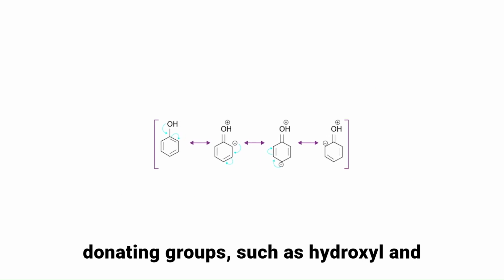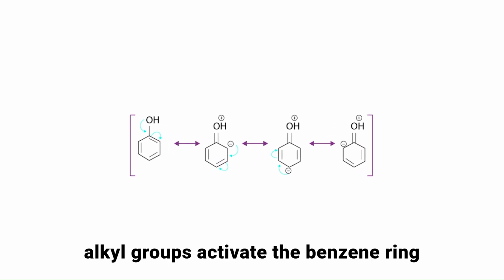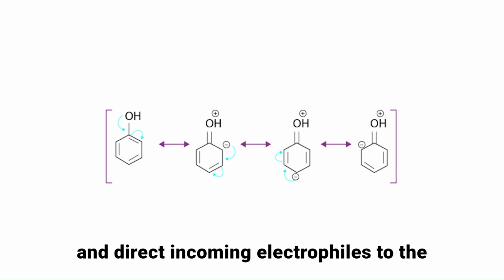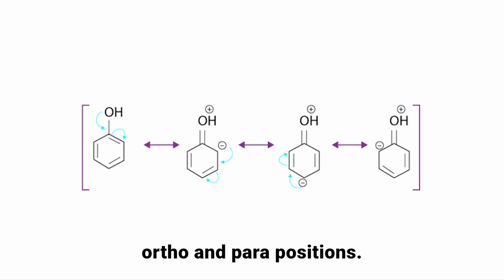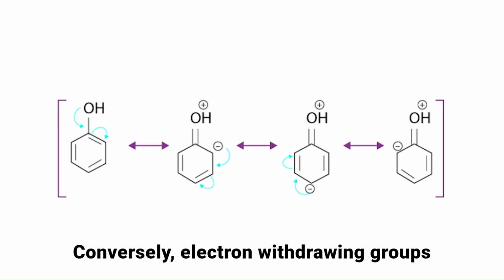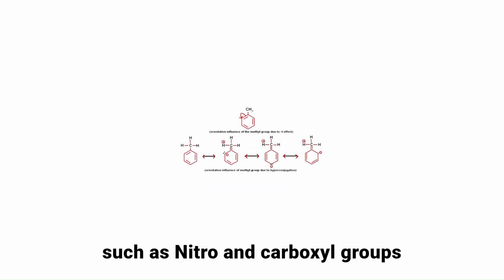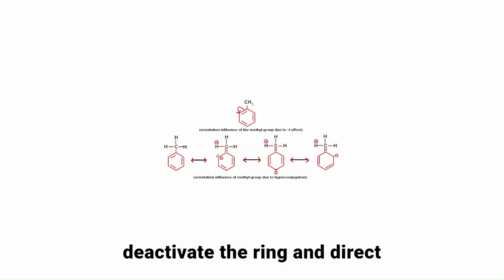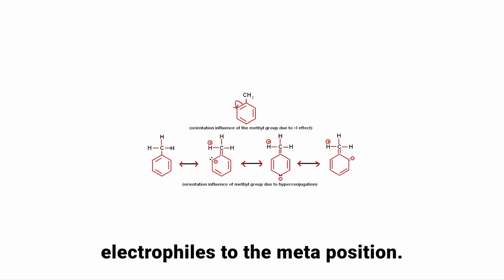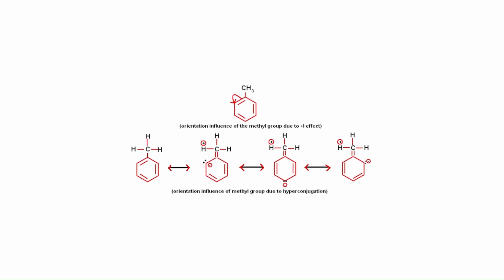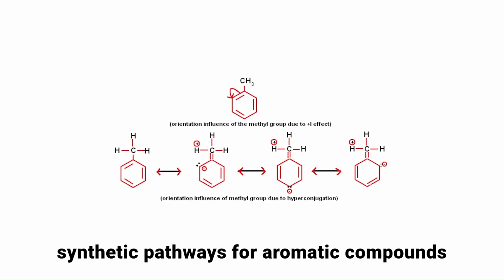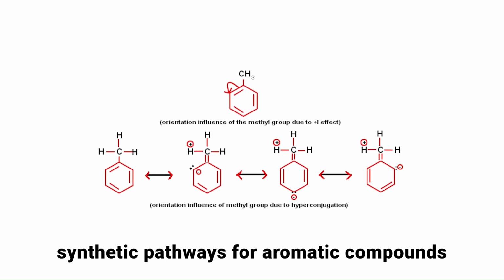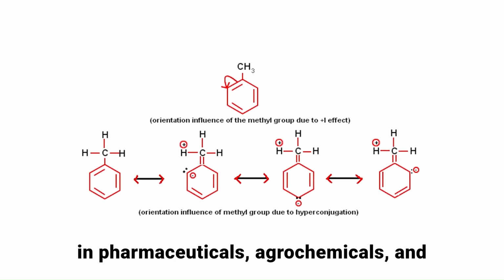Electron-donating groups, such as hydroxyl and alkyl groups, activate the benzene ring and direct incoming electrophiles to the ortho and para positions. Conversely, electron-withdrawing groups, such as nitro and carboxyl groups, deactivate the ring and direct electrophiles to the meta position. This concept is crucial in designing synthetic pathways for aromatic compounds in pharmaceuticals, agrochemicals, and materials science.